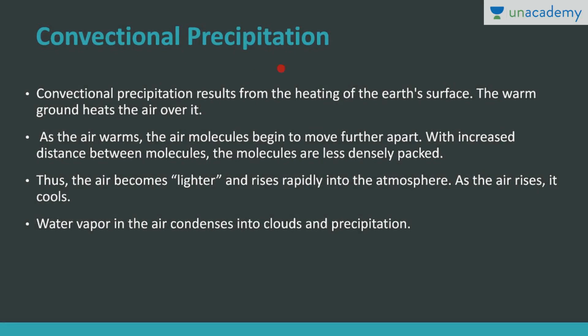Okay, now the next one is convectional precipitation. Now this particular precipitation results from heating of earth's surface. So the warm ground heats the air over it, and as the air is heated, the air becomes light, and it rises. So the air molecules begin to move further apart as the air warms. With increased distance between the molecules, they are less densely packed. Thus the air becomes lighter, and once it becomes lighter, it rises rapidly into the atmosphere, and as the air rises, it gradually cools. And after cooling, this water vapor condenses into clouds, and then precipitation takes place.